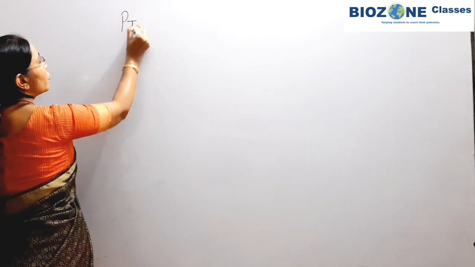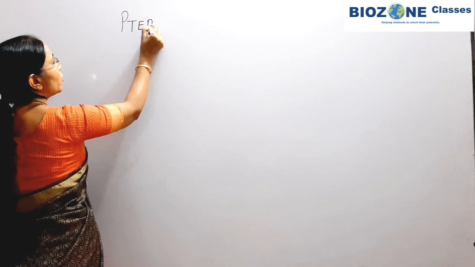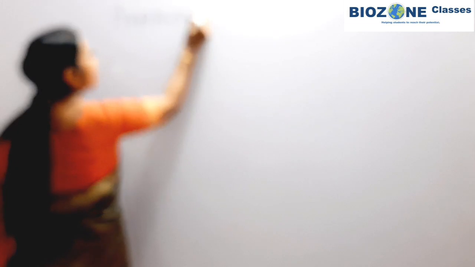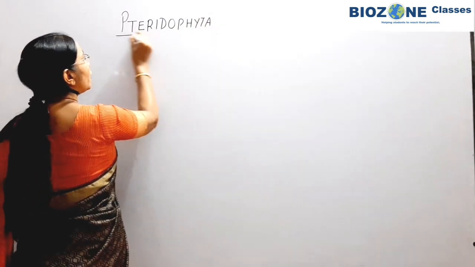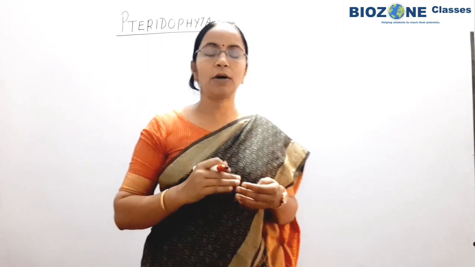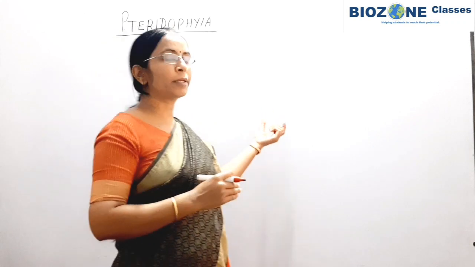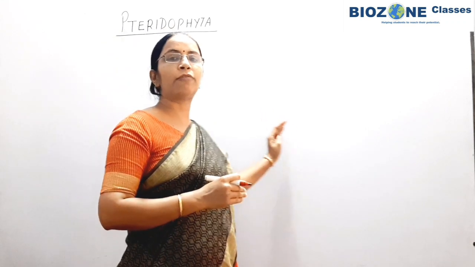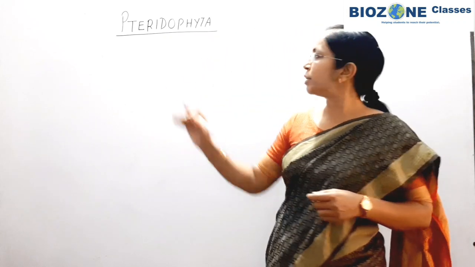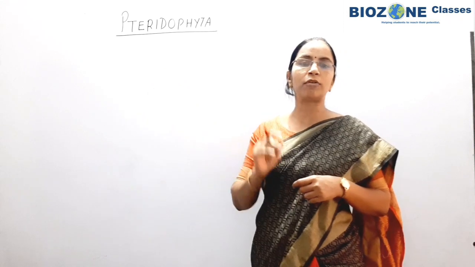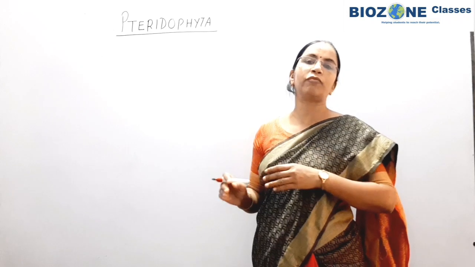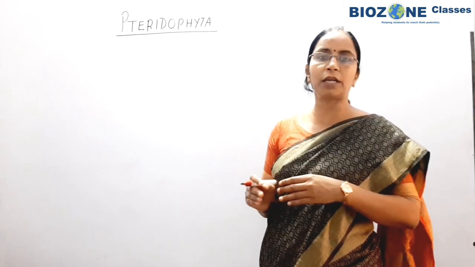When we begin with Pteridophyta, you remember pteridophytes. In algae, life is strictly present in aquatic habitat. Slowly with bryophyta it shifted towards moist soil, or moist condition. But the pteridophytes are commonly called the first terrestrial plant or first land plant, because life is totally shifted towards the earth, towards the terrestrial ecosystem.